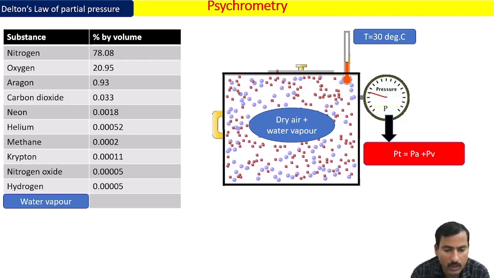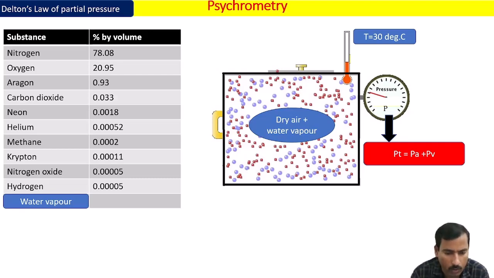So Pt is equal to Pa plus Pv. This is the statement of Dalton's law of partial pressure applied to this mixture, which has only two gases, that is dry air and water vapor. Understood? Very simple. The total pressure exerted by this mixture of gases is equal to the sum of the partial pressures exerted by two individual gases, that is Pa, the partial pressure exerted by dry air, and